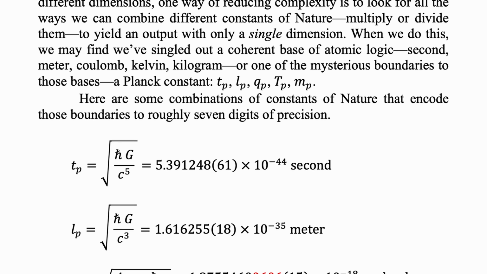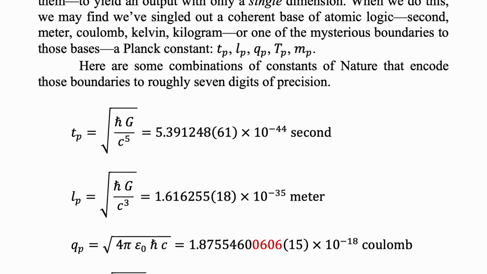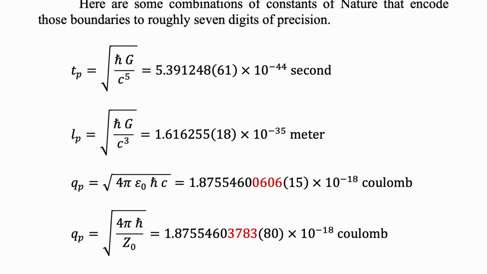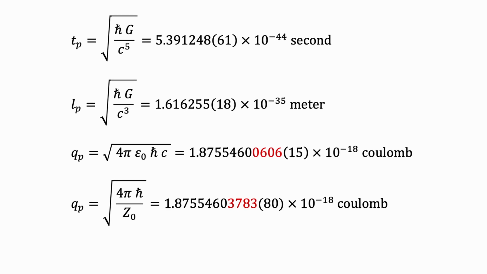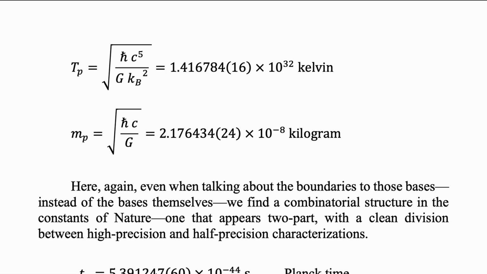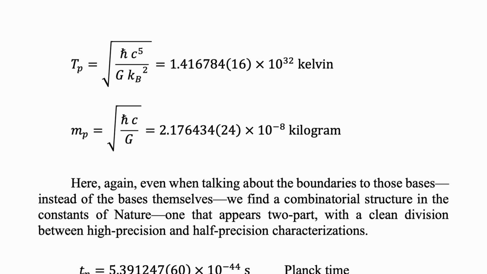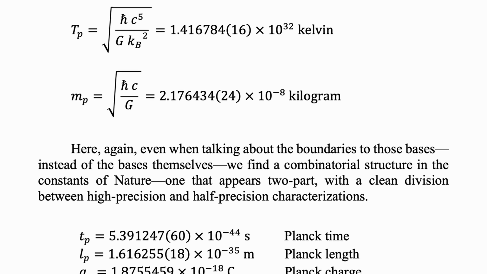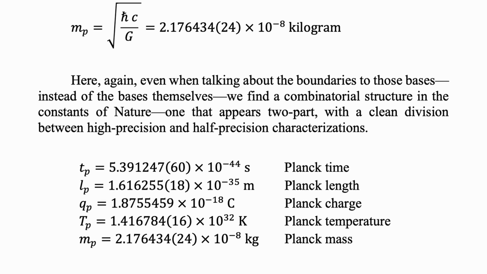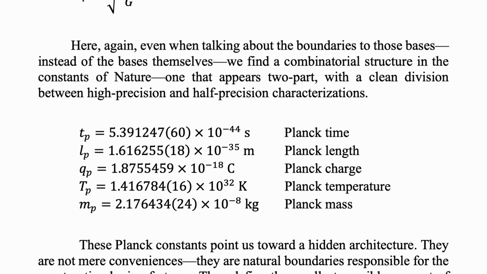Here are some combinations of constants of nature that encode those boundaries to roughly 7 digits of precision. Let's notice in here we have 2 different ways of defining, say, the Planck charge boundary, different arrangements of constants, and they both agree for the first 1, 2, 3, 4, 5, 6, 7, 8 digits, right? And then they're different. Here again, even when talking about the boundaries to those bases instead of the bases themselves, we find a combinatorial structure in the constants of nature, one that appears two-part, with a clean division between high precision and half precision characterizations.